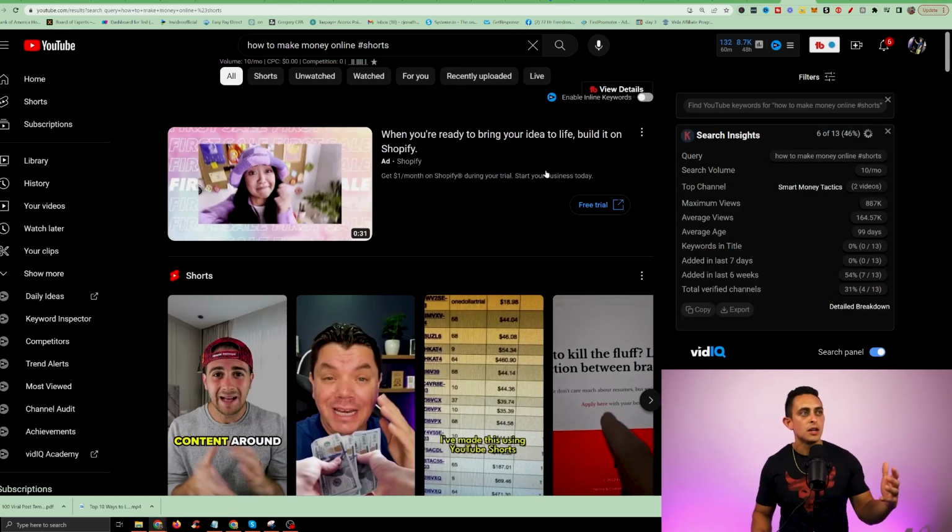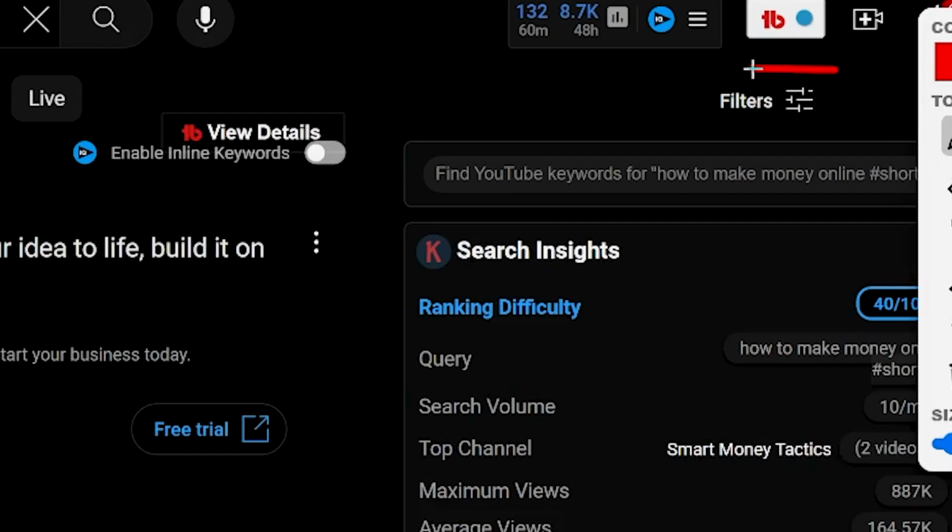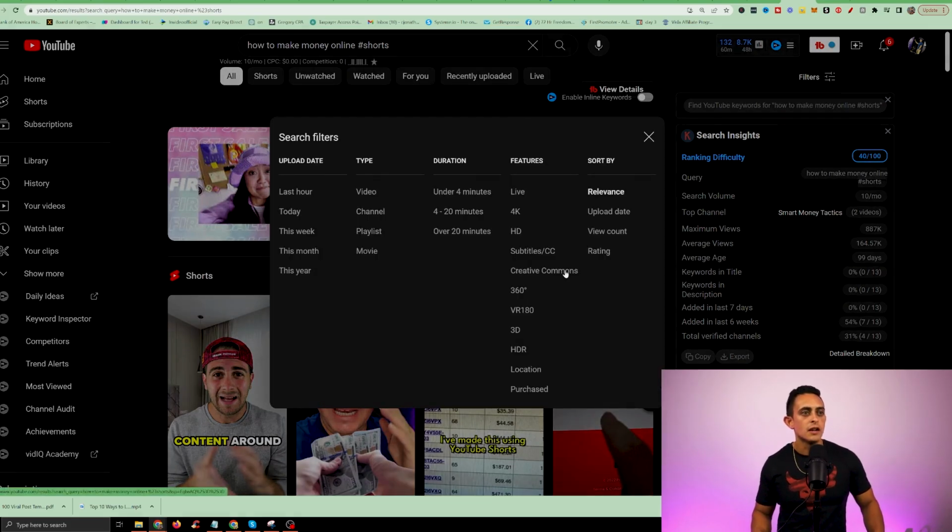At the top here, you're going to want to go to filters. Now this part is super important, so make sure that you do this. You'll see that it says filters here. You're going to click on that and you're going to click on Creative Commons.